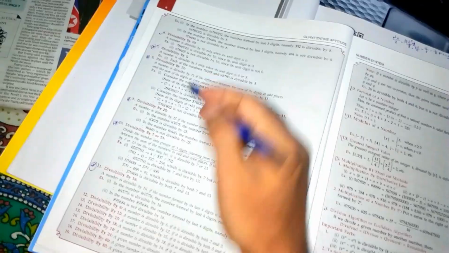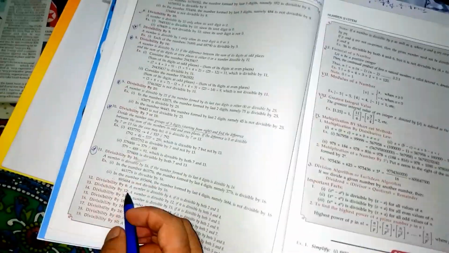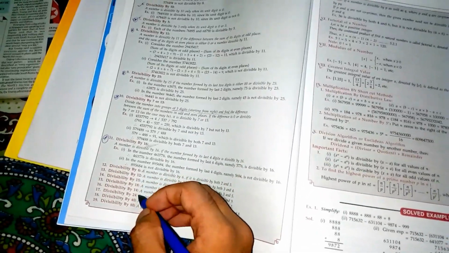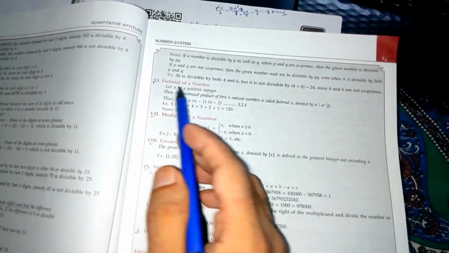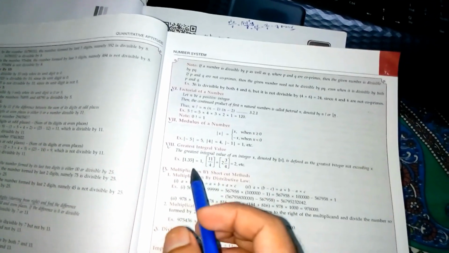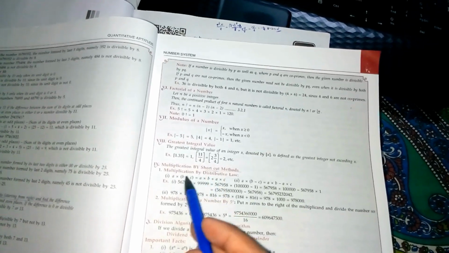As you can see, they have given tests till 16, then some others, that is divisible by 6, 12, 15, 18, 14, 24, 40 and 80. And they have given some basic theory like factorials of a number, then modulus of a number, then greatest integer values. Then multiplication by shortcut method, that is the distributive law.